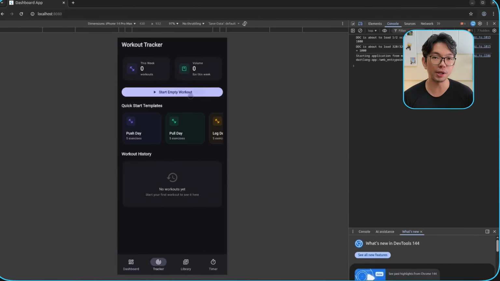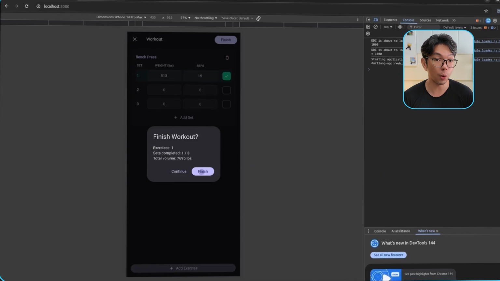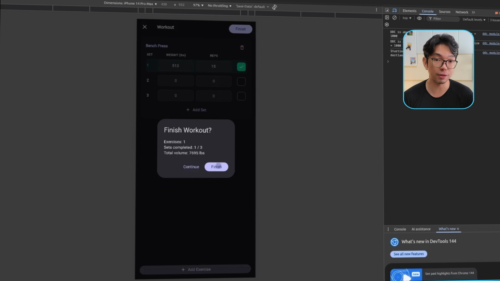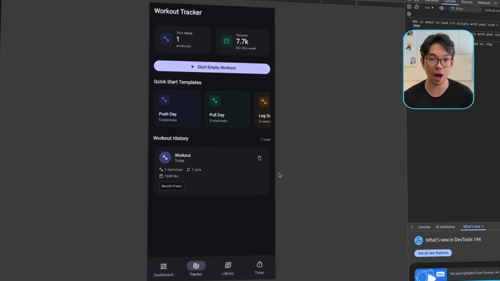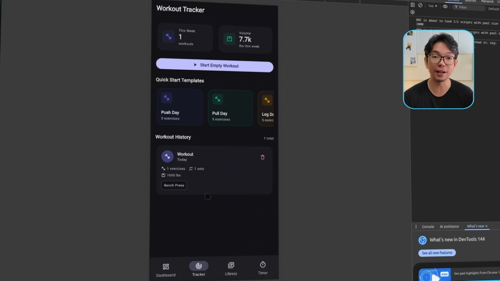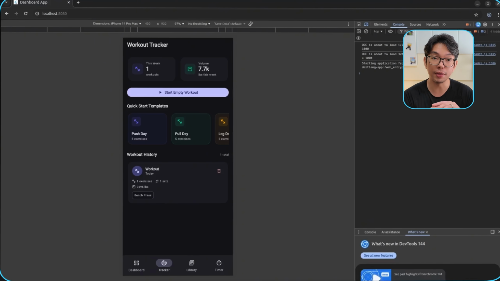I'll log a typical bench press workout. I'm going to enter my sets and reps and weight, and I'm going to save it. And you'll see that once it is completed, the workout stats are displayed properly inside the tracker. And now the app isn't just a layout anymore, it's actually recording my data. So from here, we can continue stacking more features on top of this foundation.